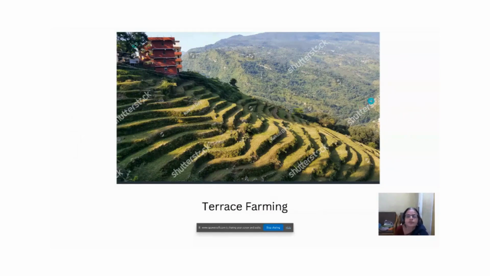Here you can see the mountain area, how it is. So terrace farming, they will do terrace farming here like this. They will cut like this, like steps. Why? Because when it rains, if it is very smooth or slanting without any cuts, the rainwater will just drain into the valleys, and thus it will become infertile. So people will be making like this, and they will do the cultivation here. You can see the cultivated land on the other side.